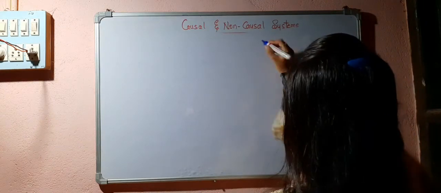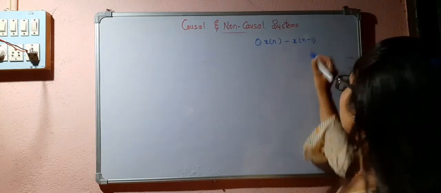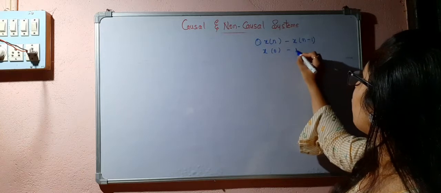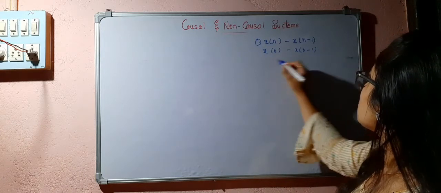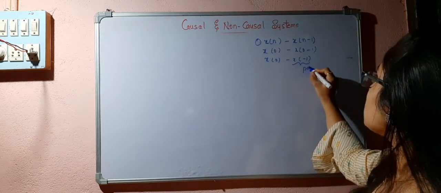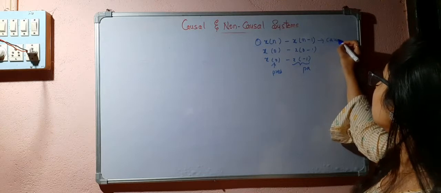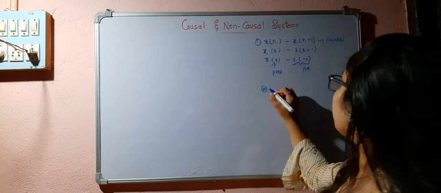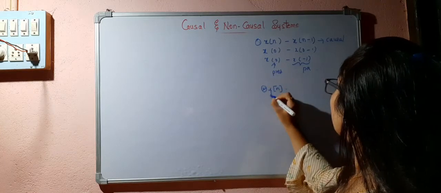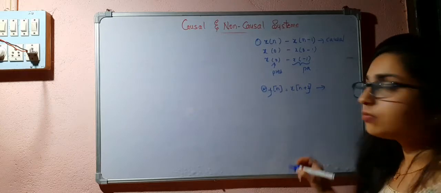What about x of n minus x of n minus 1? Discrete time, right? This is depending upon 0 and minus 1: x of 0 minus x of minus 1. So this is the past value and this is the present value. So we can say this system is a causal system. Likewise, in the discrete case, if y of n is equal to x of n plus 2, then this one will be non-causal.